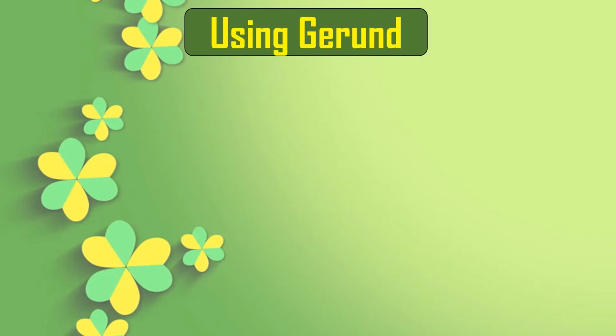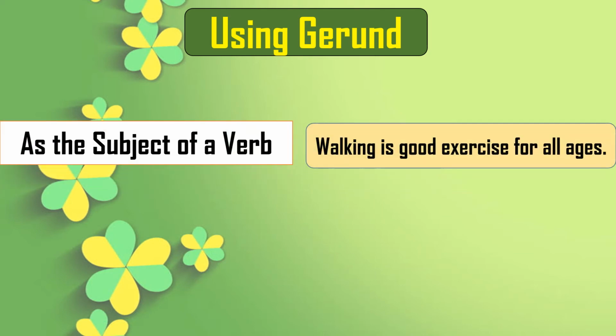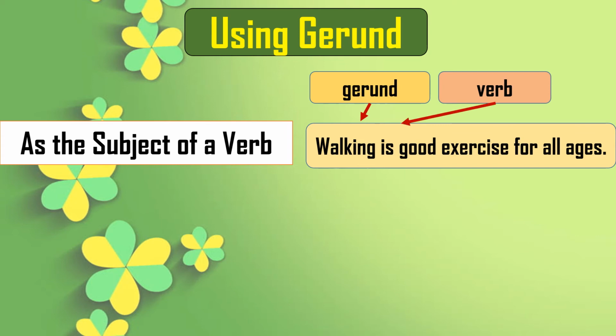We will see some more uses of the gerund. We have seen just now the subject of a verb. Walking is a good exercise for all ages. Now here the gerund is walking. You know how to identify a gerund in a sentence now, and the verb is easier. So here it is acting as the subject of a verb.